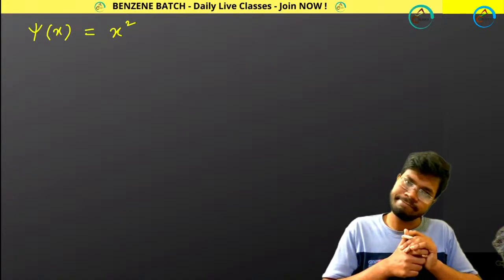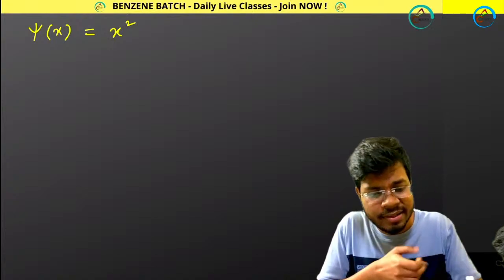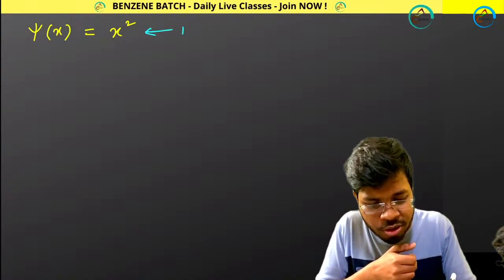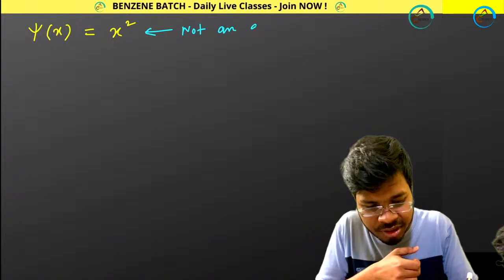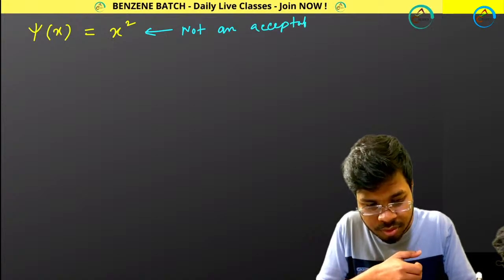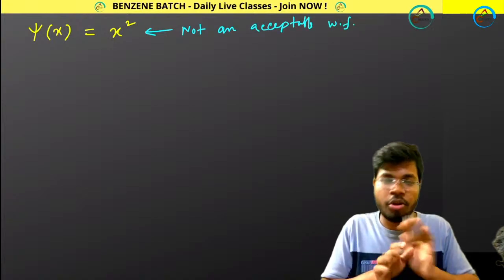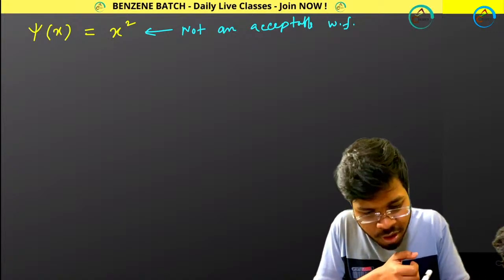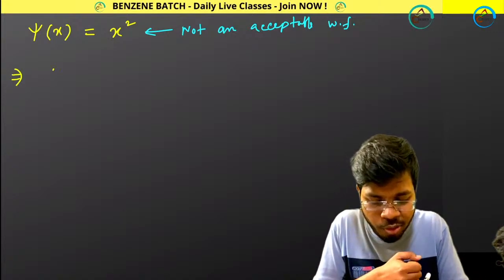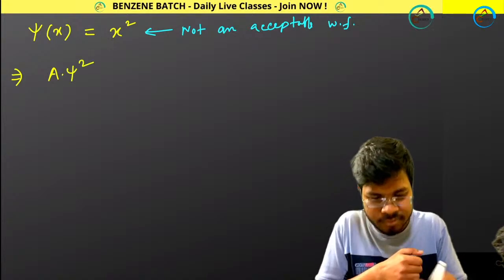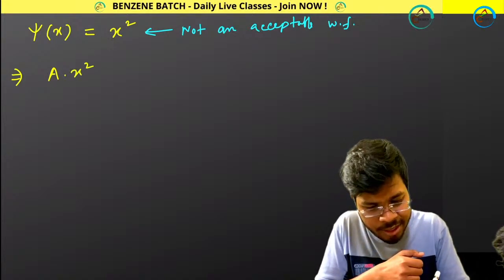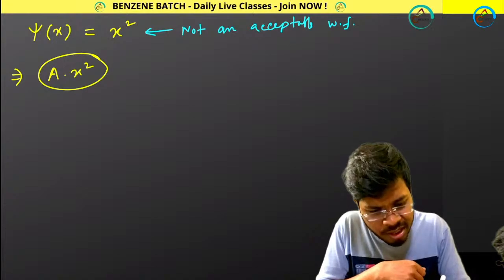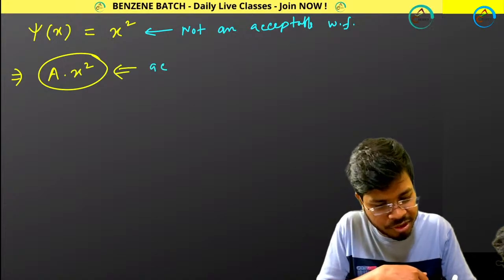So I am taking a function psi of x, and the value of the function is x square. It's not an acceptable wave function, I am telling you. So what will you be doing to make this wave function an acceptable wave function? You will be multiplying with a. Now this function, suppose, is your acceptable wave function.